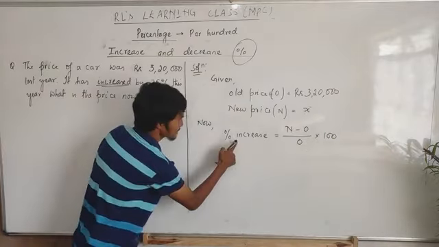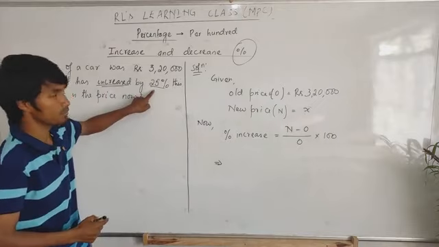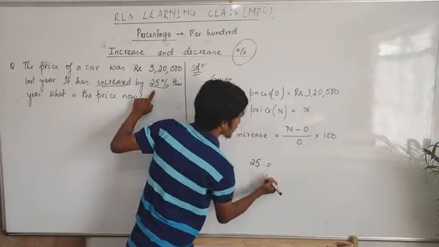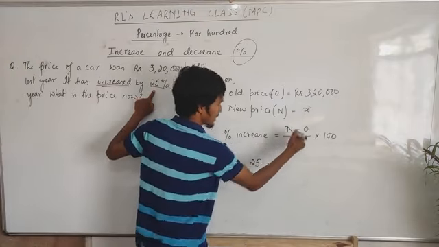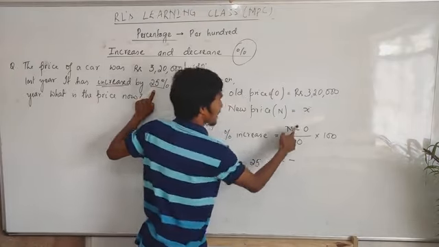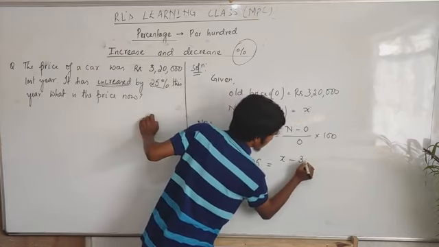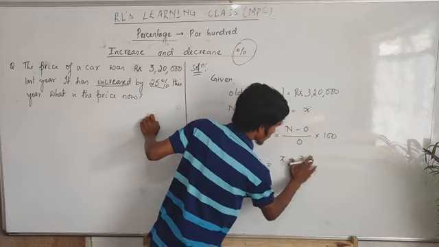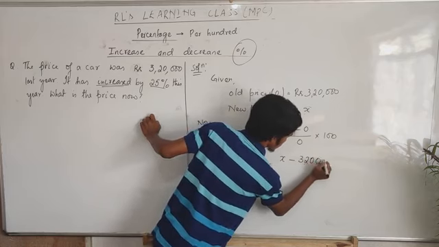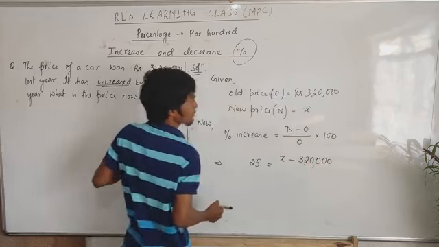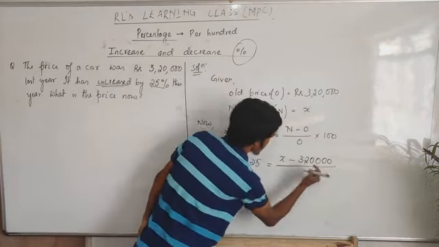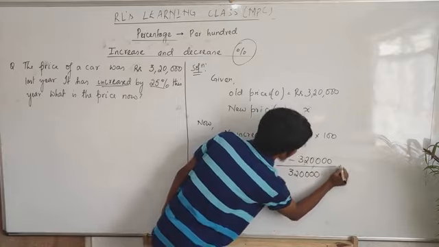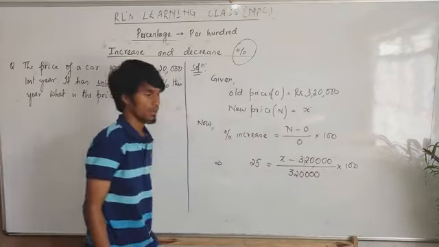Here the percentage increase is 25. So 25 equals, new is X, old is 3,20,000. We don't need to put the comma here, just put 320,000. Then divided by 320,000 into 100.